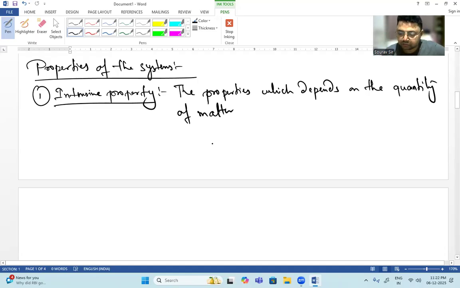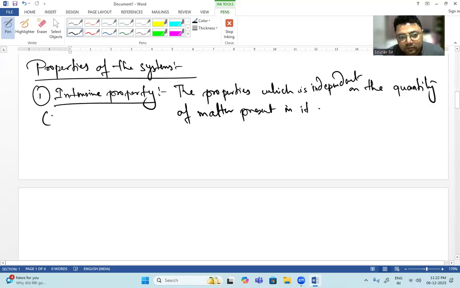Sorry, intensive is which is independent of the quantity of matter present in it. Okay, now how to remember it more easily?